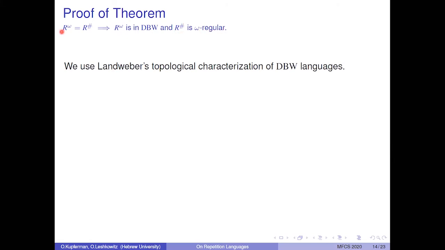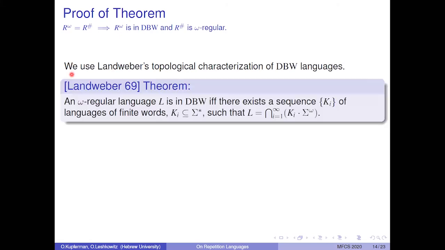If R omega equals R sharp, then since R omega is omega regular, so is R sharp. For the first part, we use Landweber's topological characterization of DBW languages. Landweber proved that an omega regular language L is in DBW if and only if there exists a sequence, Ki, of languages of finite words, such that L can be written as the infinite intersection. Namely, a word is in L if and only if, for every i greater than or equal to 1, there exists a prefix of the word in Ki.